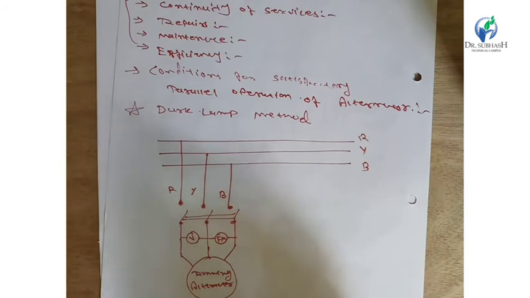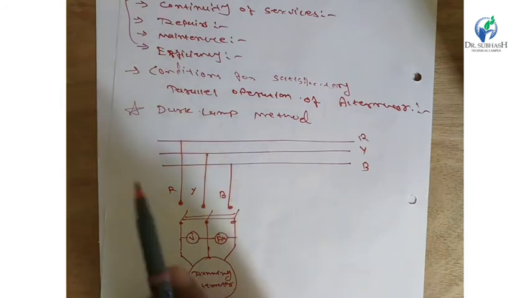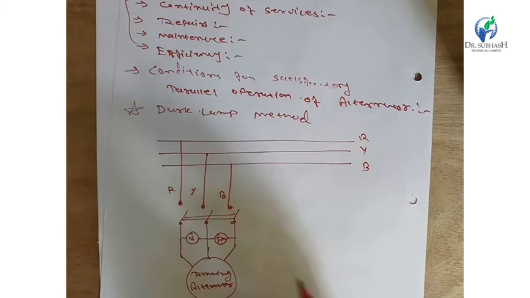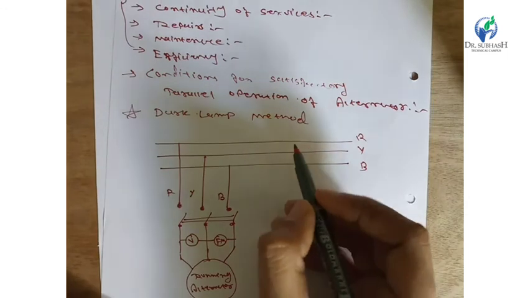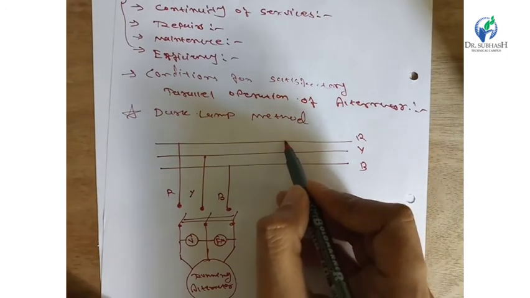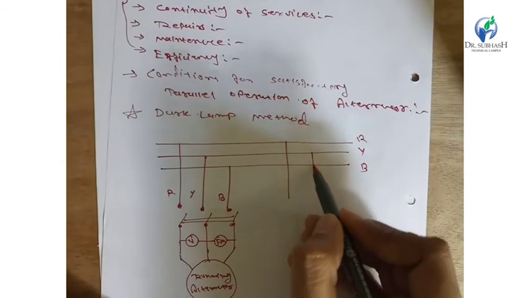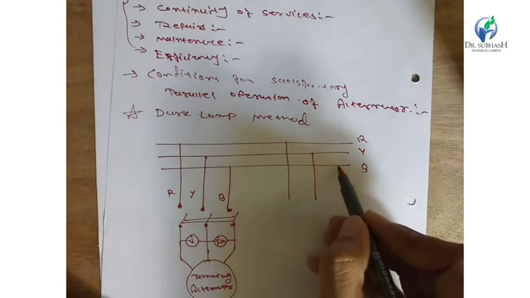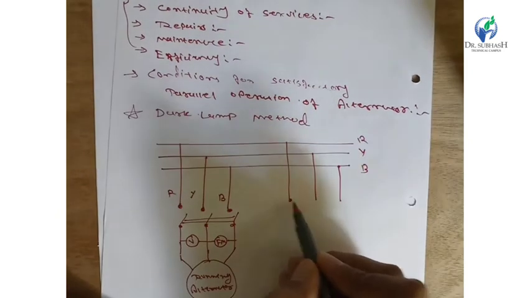The running alternator is connected. When the other alternator is connected with the system, the paralleling is to be done. For the other alternator, we should draw the same lines, that are R phase, Y phase and B phase.